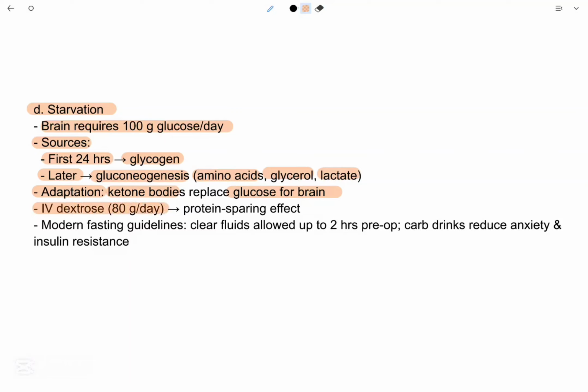IV dextrose at 80 grams per day has a protein sparing effect. Modern fasting guidelines: clear fluid is allowed up to 2 hours pre-op. Carb drinks reduce anxiety and insulin resistance.